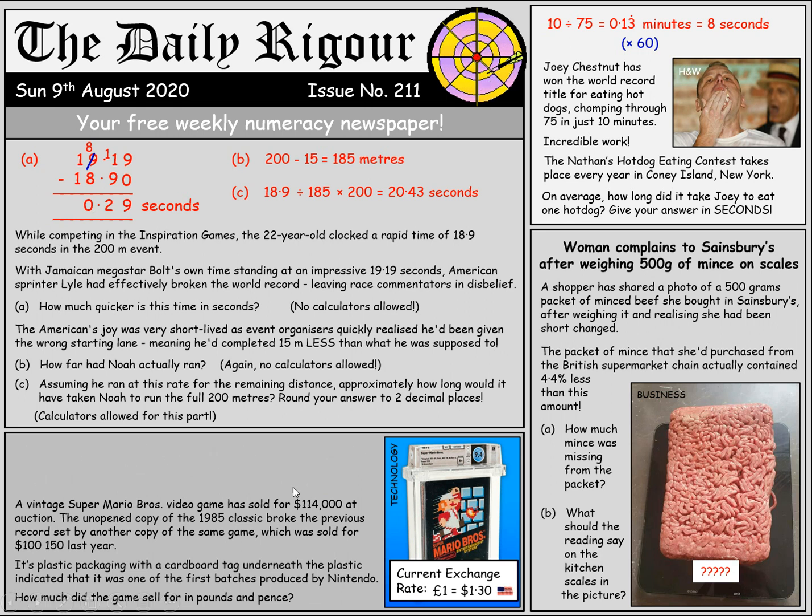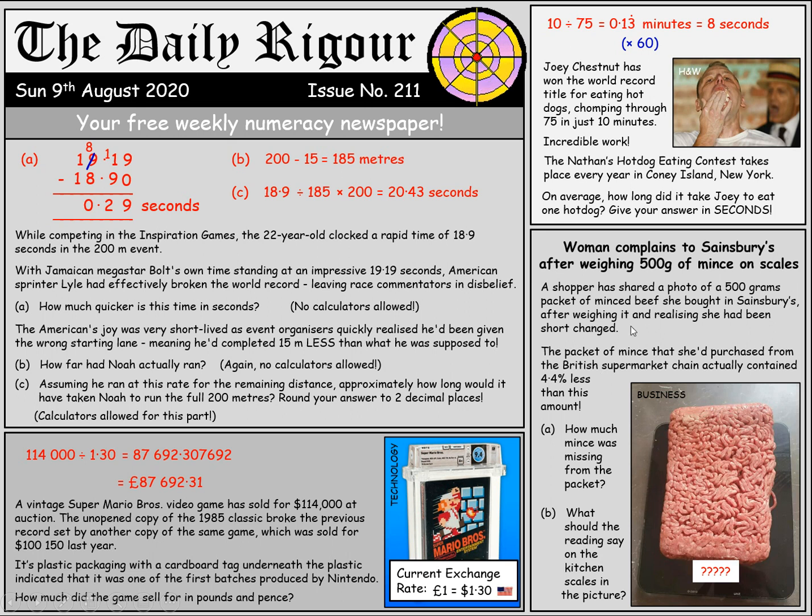Well, to turn foreign currency into British money, we divide by the exchange rate. So for £1, we're getting $1.30, so we're going to divide by that $1.30 to change it back into pounds. Now, because it's money, we're going to round to 2 decimal places. So the 7 is going to make this round up to be 0.31. So we're looking for £87,692 and 31 pence.